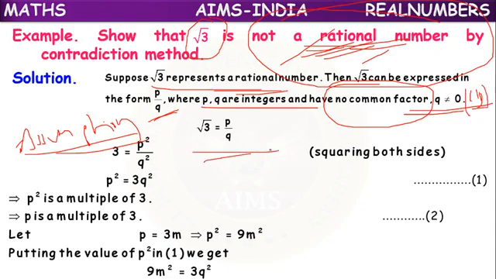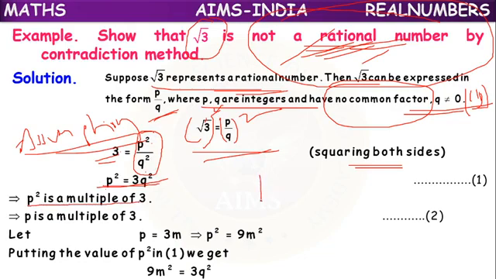So we will take root 3 equal to p by q. On squaring both sides, root 3 whole square, p by q whole square. Square and root get cancelled. We will get 3 equal to p square by q square. Or p square will be there only, q square will go this side. 3q square equal to p square. Or we will write in reverse: p square equal to 3q square. So p square is a multiple of 3.